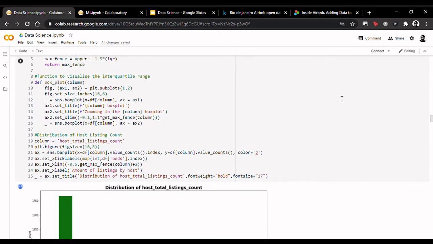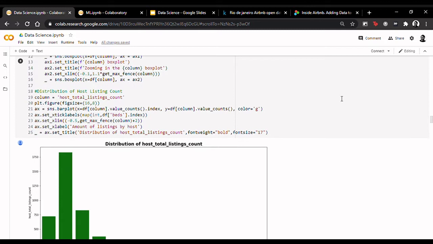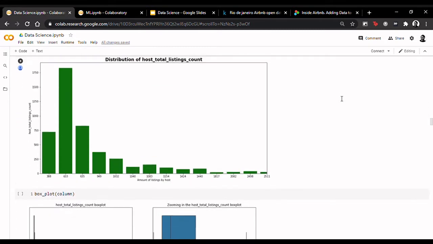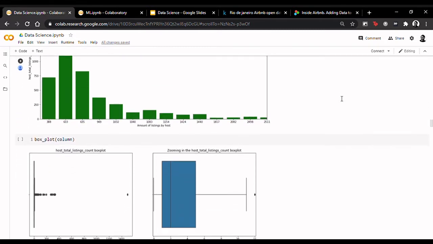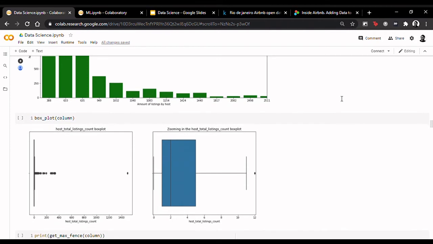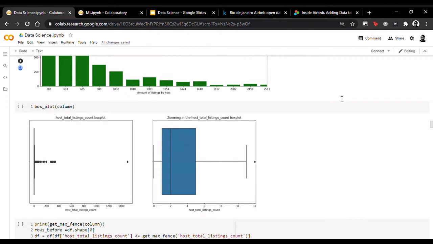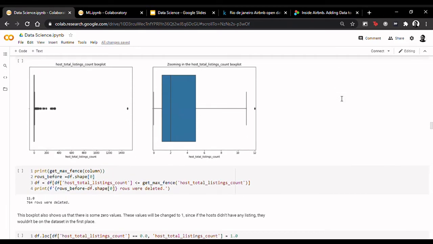A box plot depicts groups of numerical data through their quartiles. The lines extending indicate upper and lower quartiles, and outliers are plotted as individual points. Here we see that the maximum value of host listings is 11, and any value above 11 will be considered an outlier and deleted.